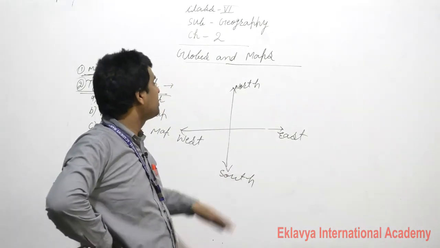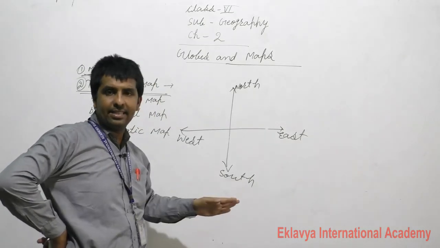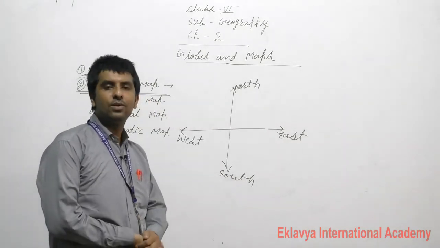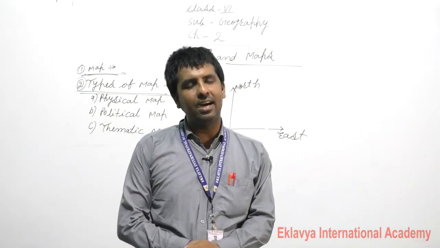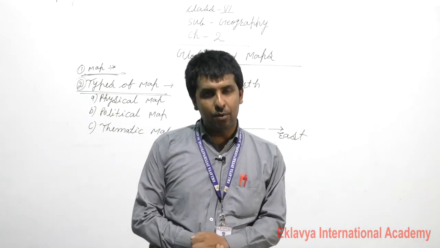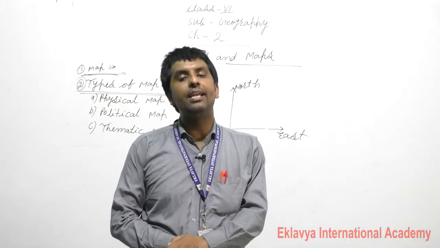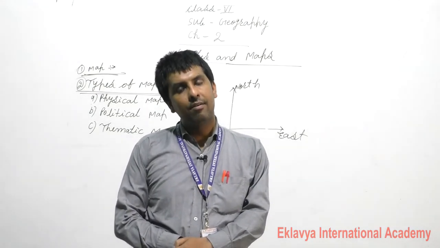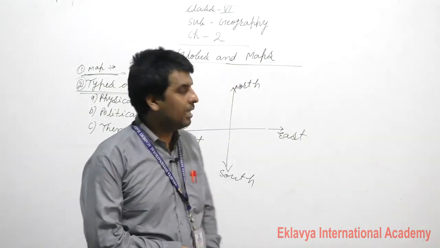So dear students, north, south, east, west, and the sun rises in the east and sets in the west. So that it is universal truth. The earth moves around the sun, the earth rotates on its orbit in 24 hours. So that's due to day and night.